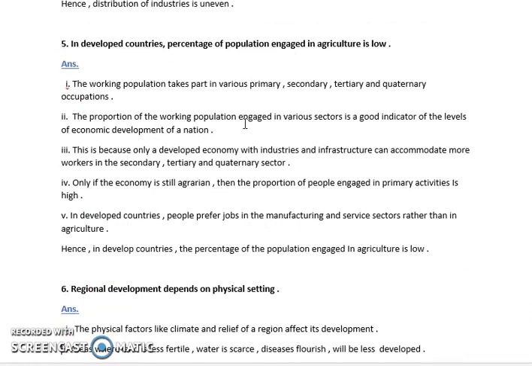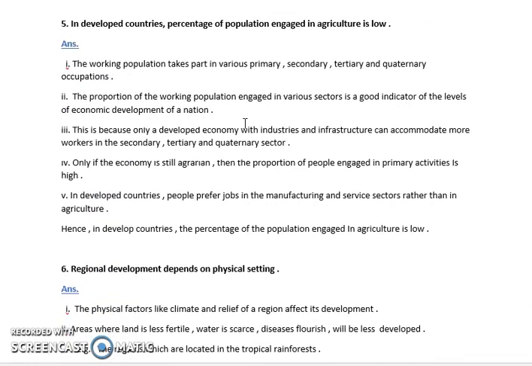Next is, in developed countries, the percentage of population engaged in agriculture is low. So we all know that developed countries are never engaged in primary occupation. They are engaged in secondary, tertiary and quaternary type of occupations. What are the things which come in that?